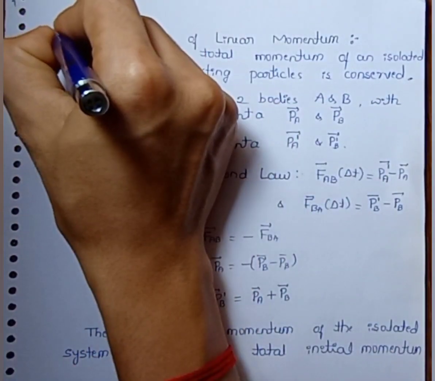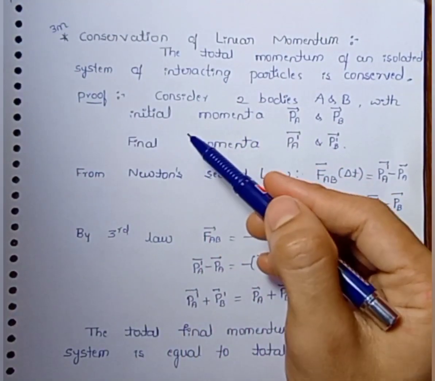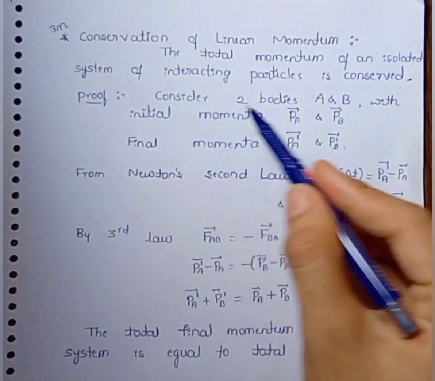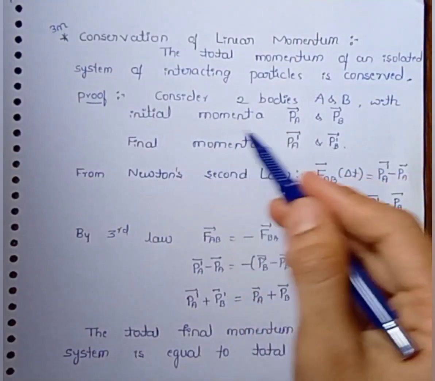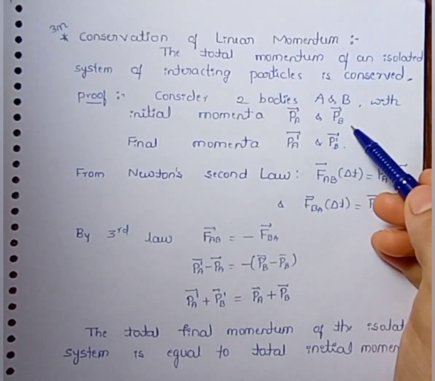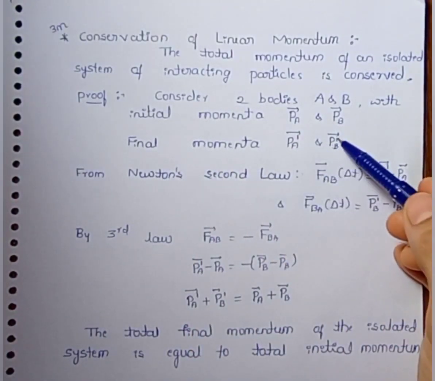That one is always conserved. And this one is also important for 3 marks. 3 marks is important in the derivation. Let us take the proof. Consider two body A and B, with initial momenta PA and PB, and final momenta be PA dash and PB dash.